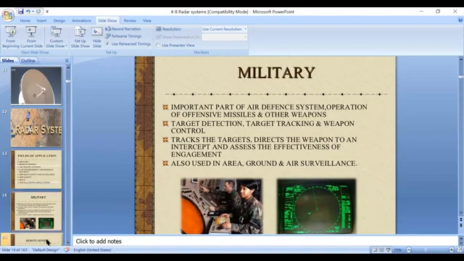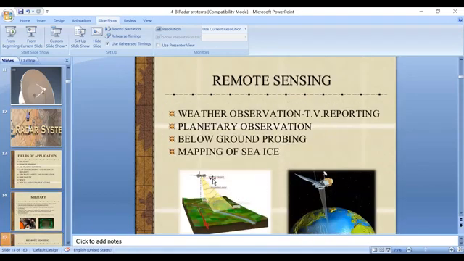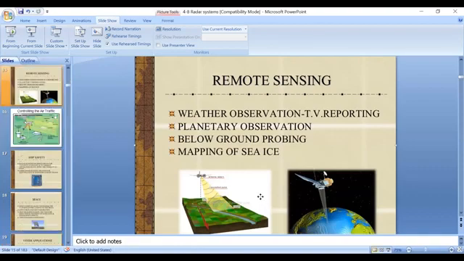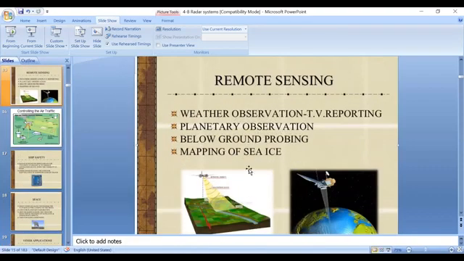And these are also used in air, ground, and surveillance. And coming to remote sensing, in remote sensing also we are using weather observation, TV reporting, planetary observations, below ground probing, and mapping of sea ice. All these are also possible by using radar systems.